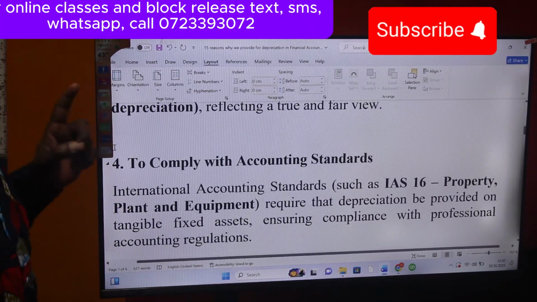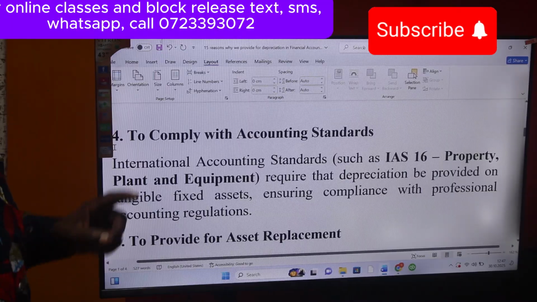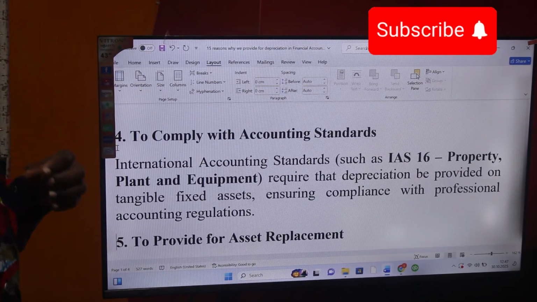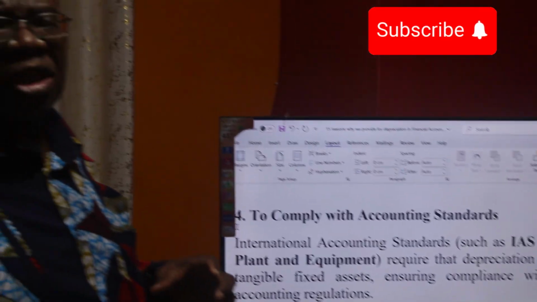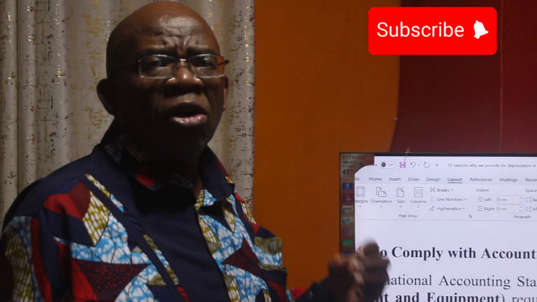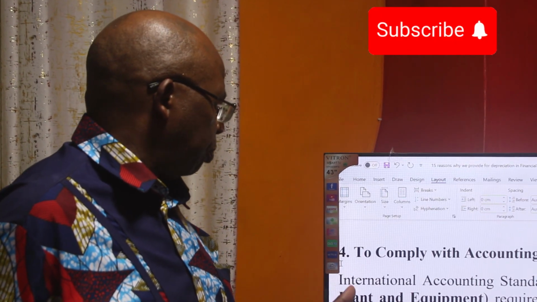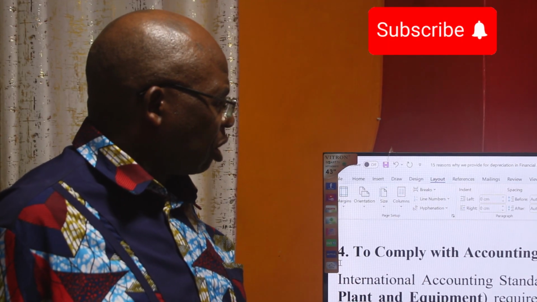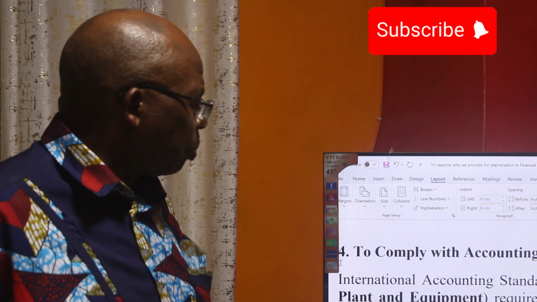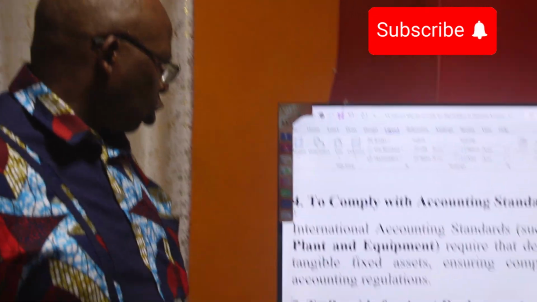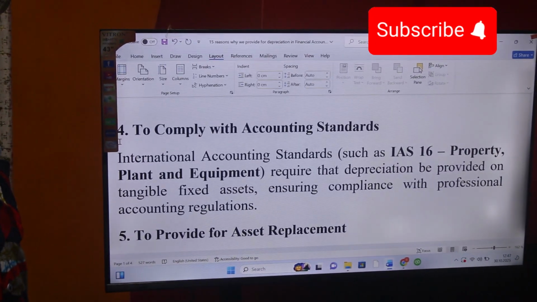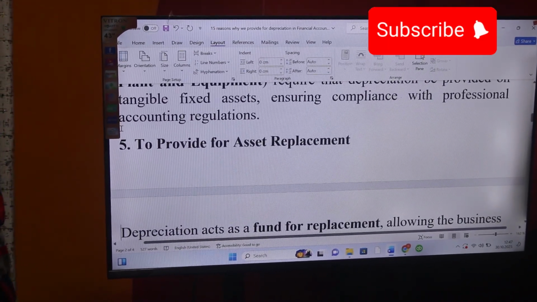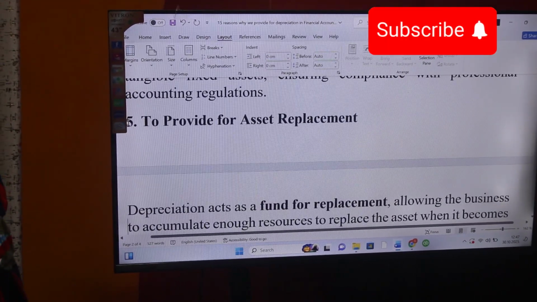Number 4, to comply with international accounting standards. We know that International Accounting Standard 16 talks about accounting for non-current assets, that is property, plant, and equipment. So International Accounting Standard 16 on property, plant, and equipment requires depreciation to be provided on tangible fixed assets, ensuring compliance with professional accounting regulations.